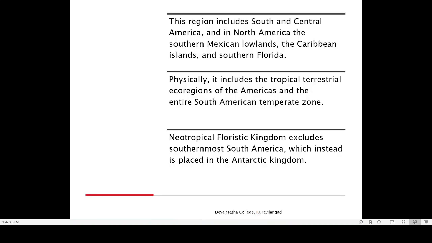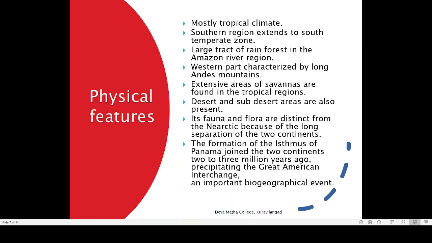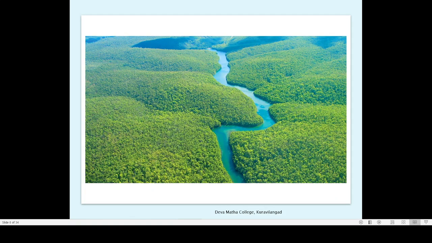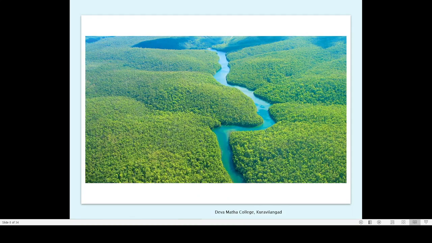So that is regarding the South American regions. Now coming to the other physical features, we have seen this basically tropical region, southern region extends to south temperate zone. That's also we have discussed. Large tract of rainforest in the Amazon region. The most important thing about this is the Amazon region, or we call it Amazonia. So in the Amazon region we can find this kind of rainforest.